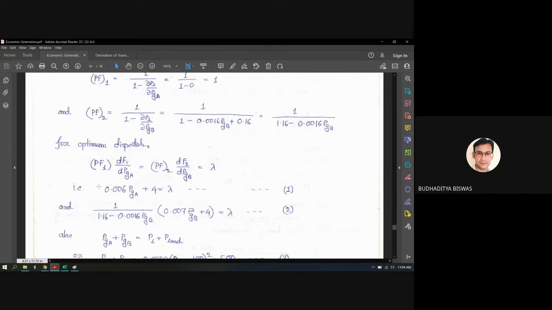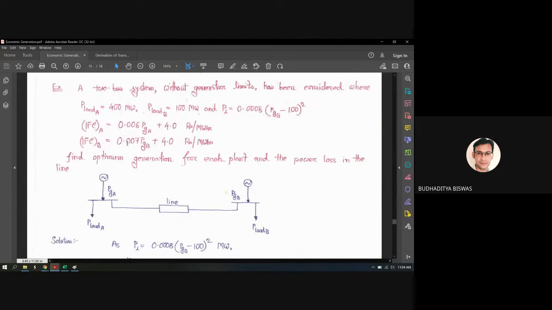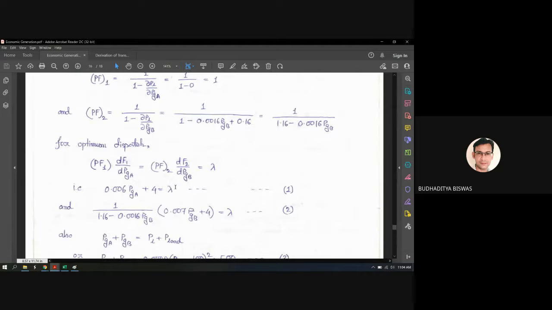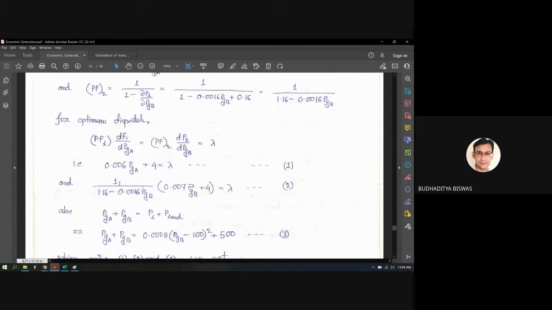That is 0.006 PGA plus 4 equals lambda. So first you take the penalty factor equal to 1 for power plant 1, dF1 by dPGA equals 0.006 PGA plus 4.0. So it should be equal to lambda, first expression, equation number 1. And the second one has the penalty factor, which is 1 by 1.16 minus this one, into that expression equal to lambda.